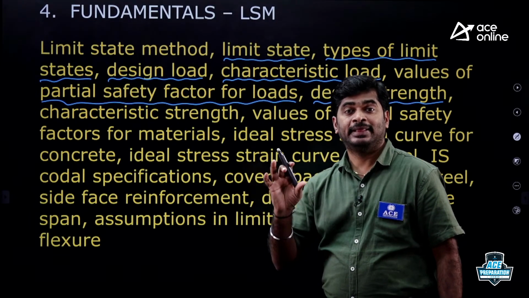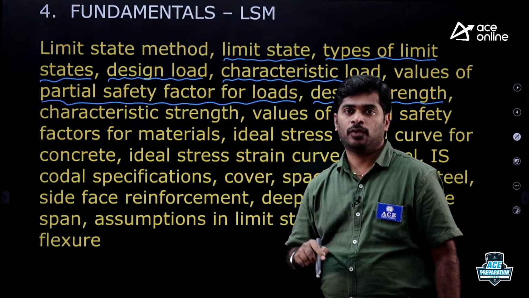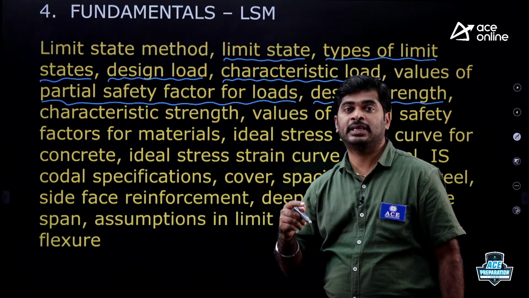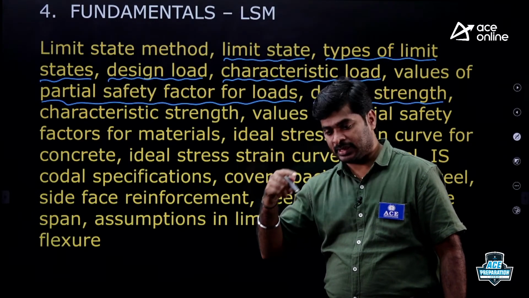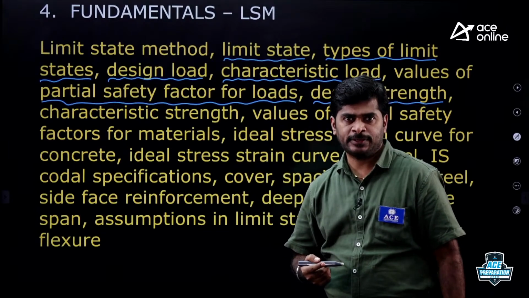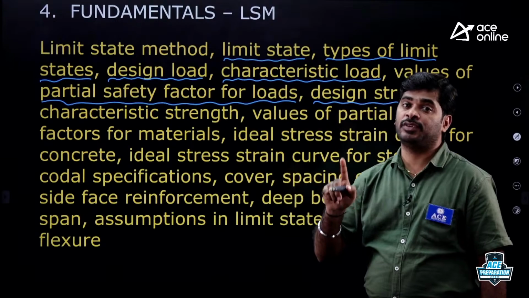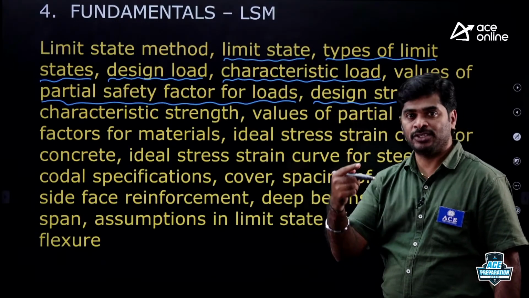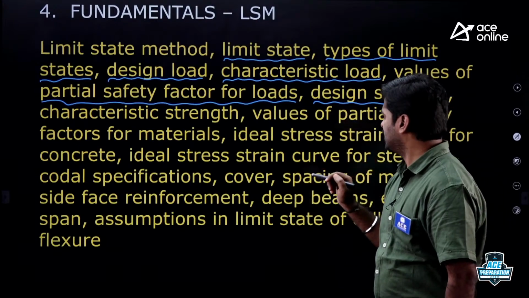For that, they will change the partial safety factors and they will test whether the student can find out the different design strength as per the given data, or whether the student follows the same design strength which is recommended by code. Like that, they are going to test in exam.